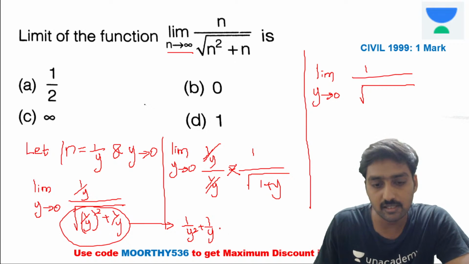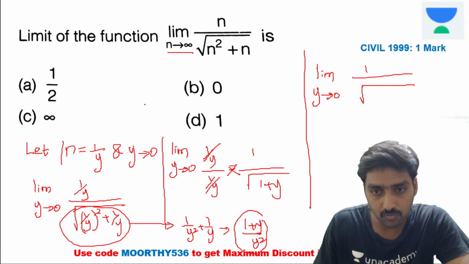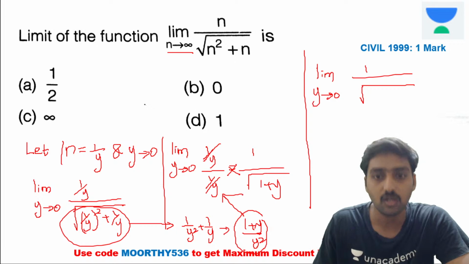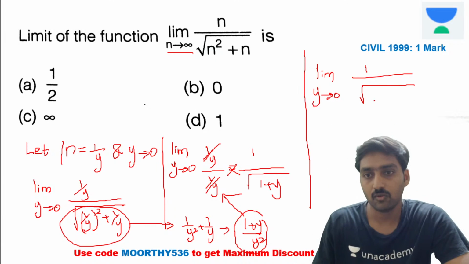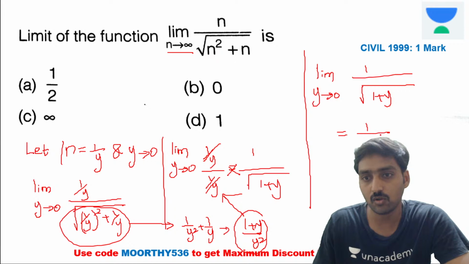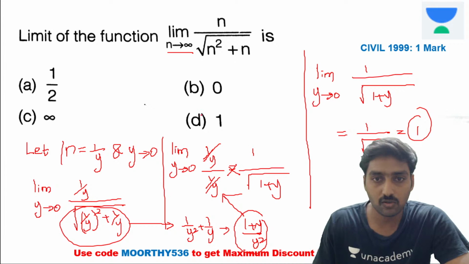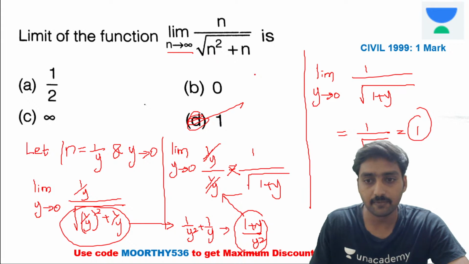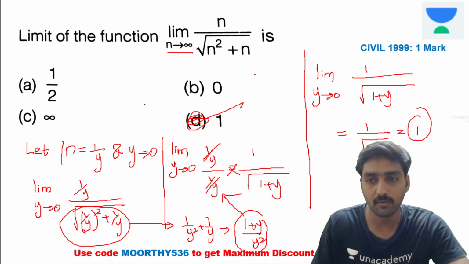So we need to take the LCM here. If you take the LCM, what we will get? 1 plus y divided by y square. In that 1 divided by y square, while taking the 1 divided by y square, it's equal to 1 divided by y, right? Now it's 1 plus y. Now substitute y is equal to 0. If you substitute y is equal to 0, 1 divided by root of 1 plus 0, value is equal to 1. The solution for this question is equal to D. It's a type 2. Is it clear now? Type 2 problem. Next one.